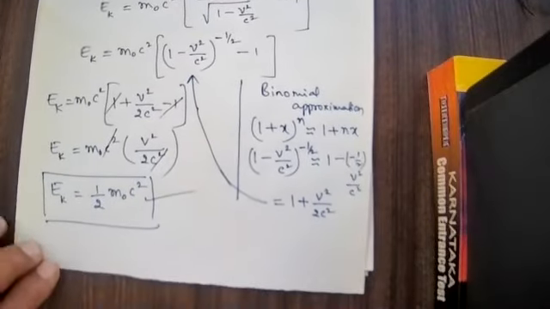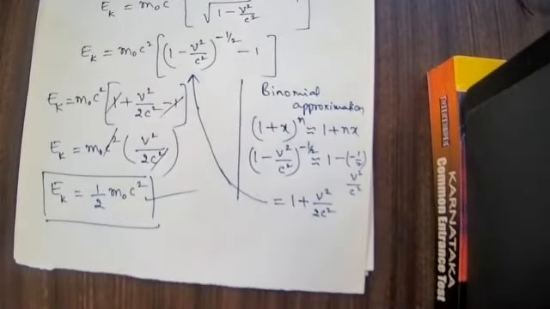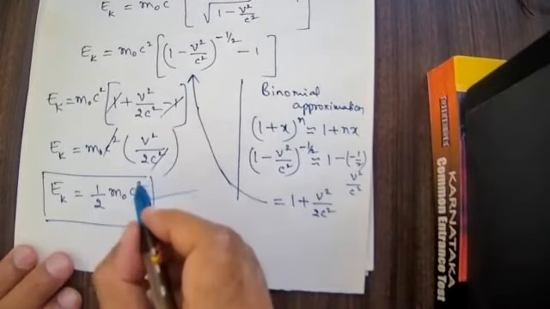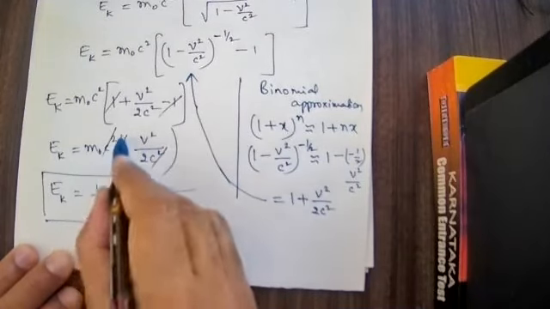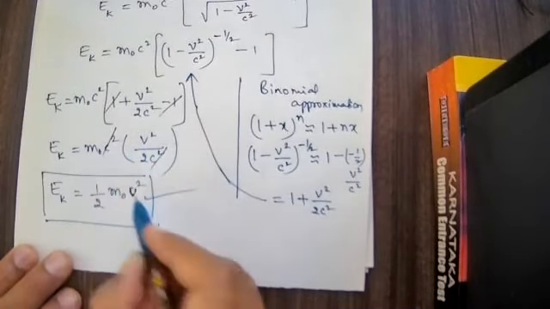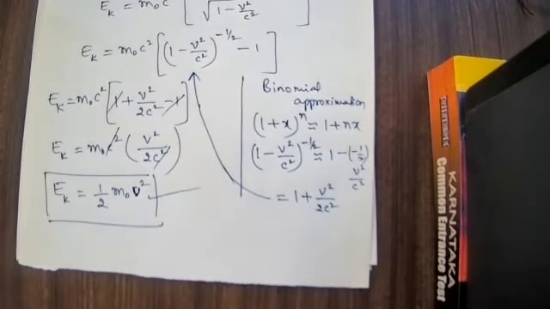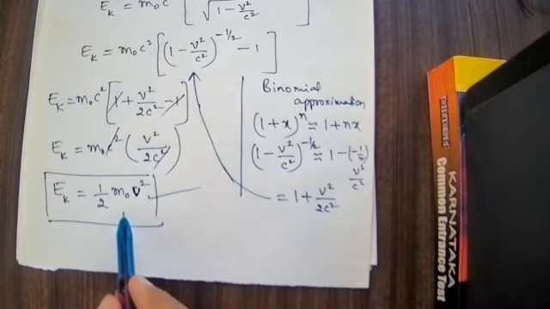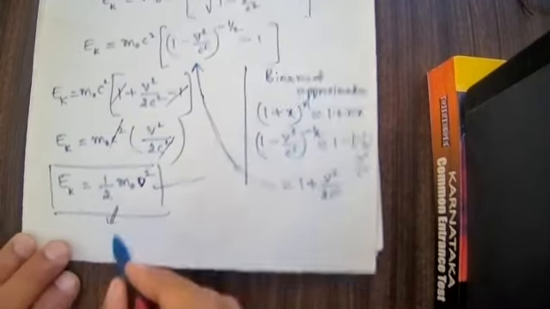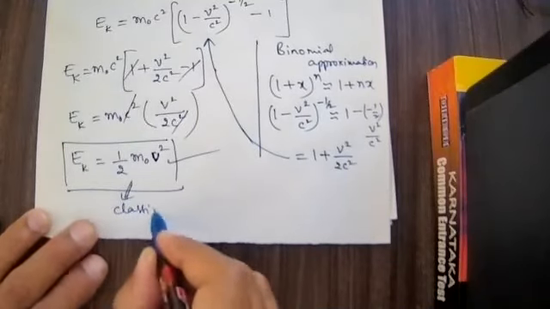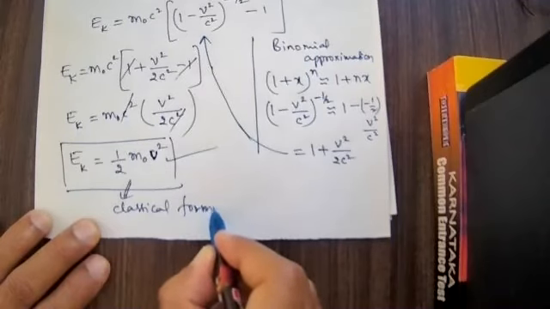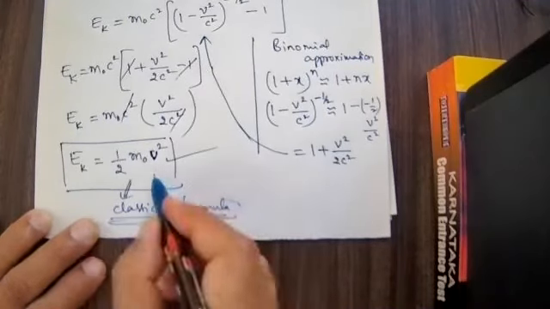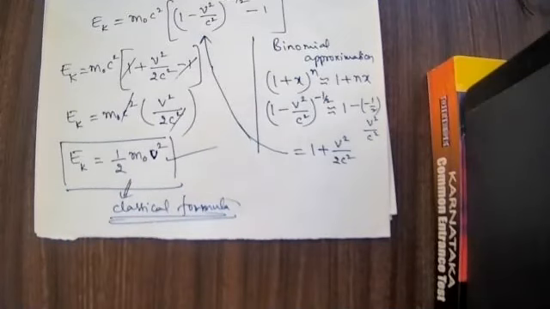Therefore the energy is equal to half m naught v square. This we already know: half mv square. It is a relativistic formula now converting into the classical formula, Newton's formula. From childhood we are learning that kinetic energy is equal to half mv square.